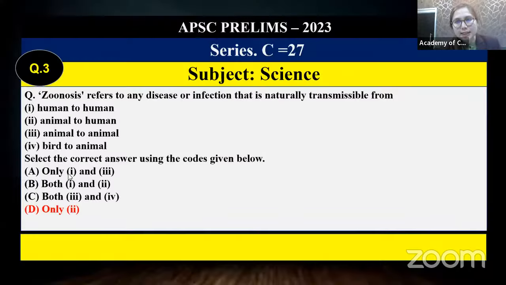Next question is from science. Zoonosis. Why is this in the question?